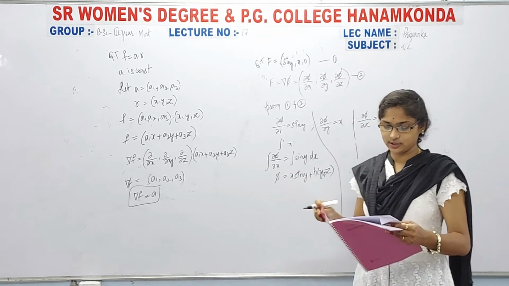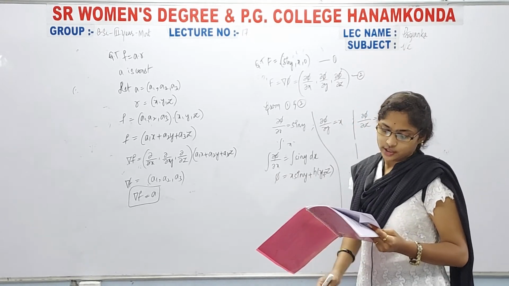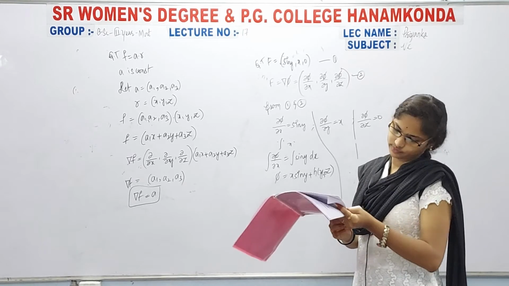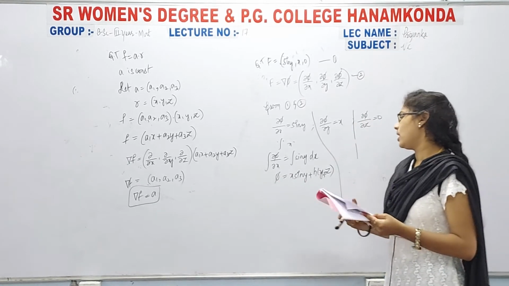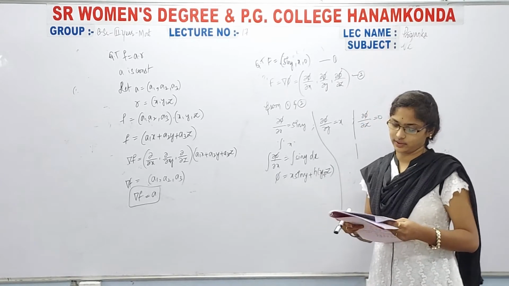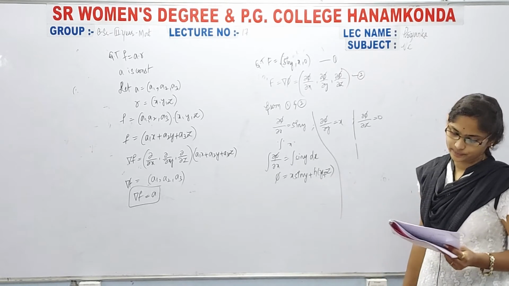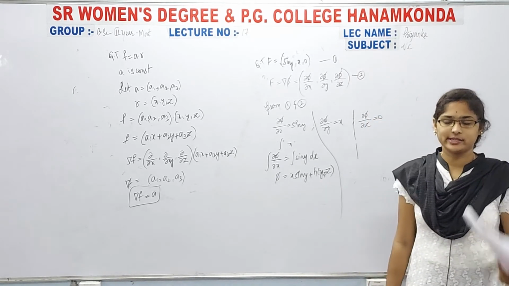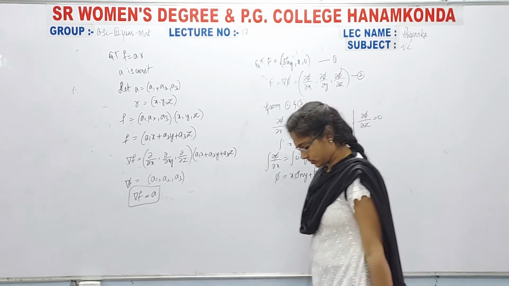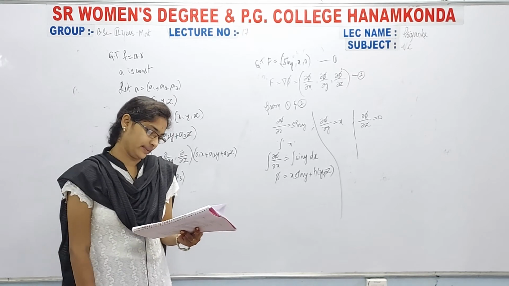They asked clearly to just check whether it is conservative or not. The first equation gives φ equal to this one, where h is an arbitrary function of y and z.